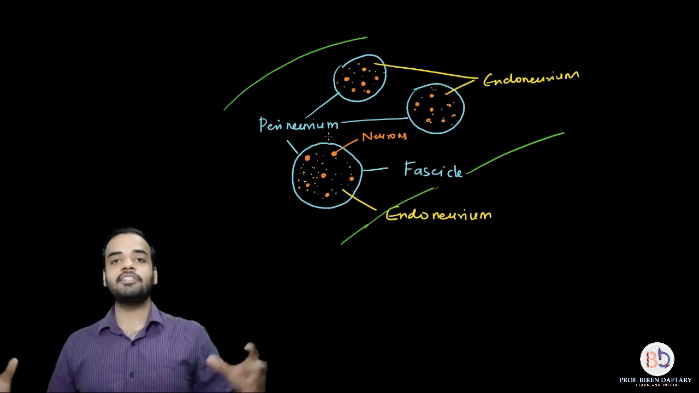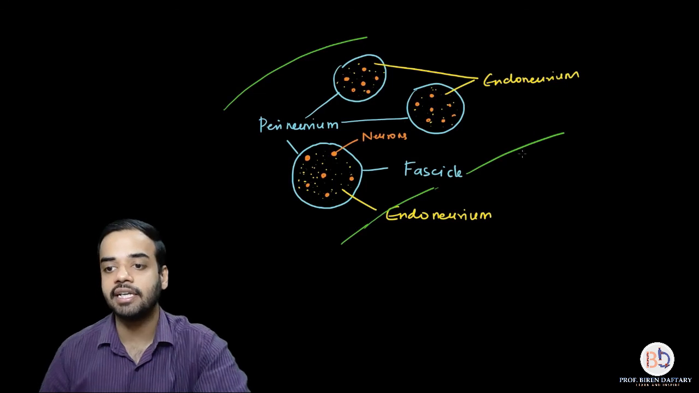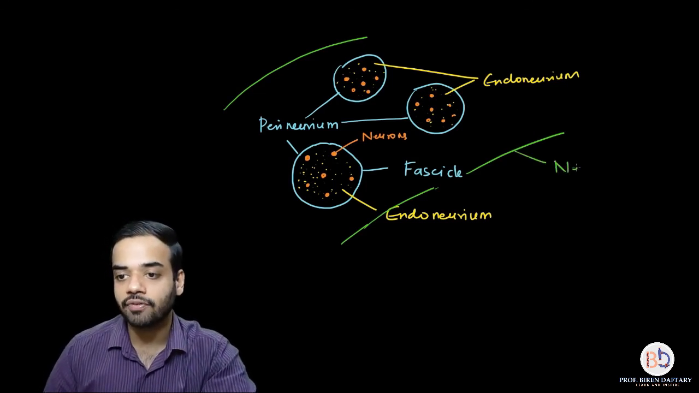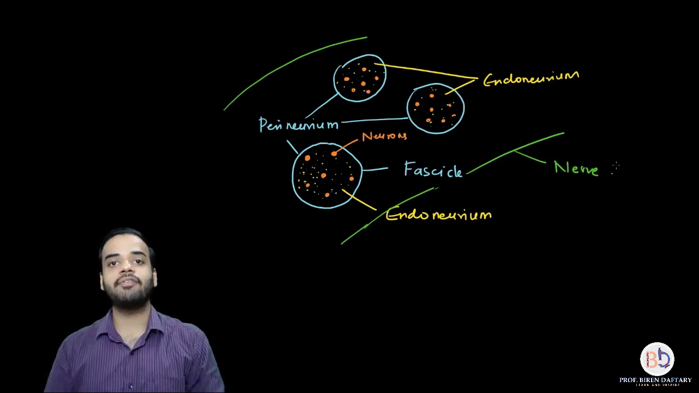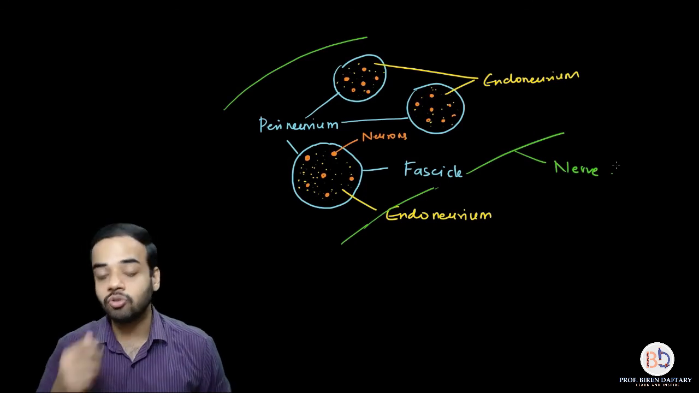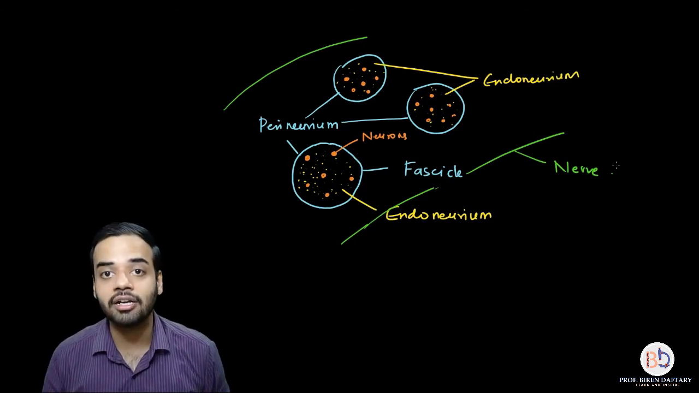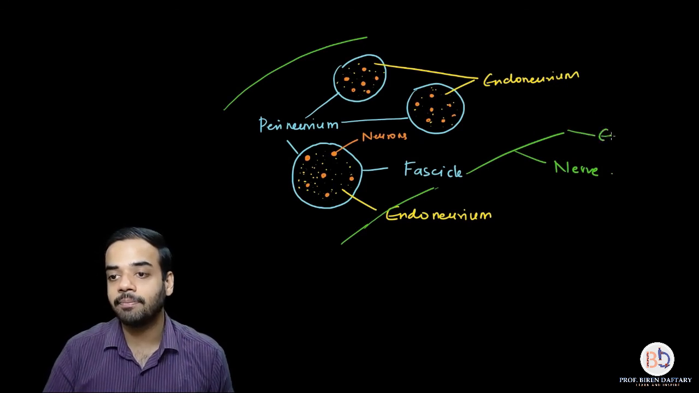So what happens is, many fascicles together form a structure which I have shown over here in green, and this is called a nerve. So many neurons will form a fascicle, and many fascicles will together form a nerve, and the connective tissue which is surrounding the nerve is called epineurium.